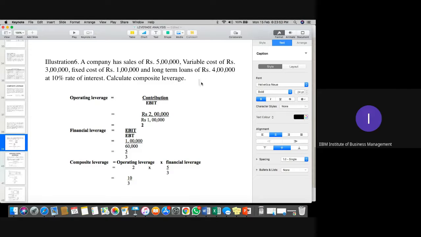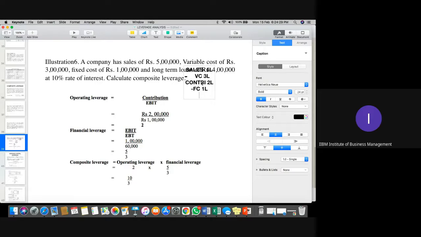You can see sales 5 lakh, less variable cost, which is 3 lakh. It gives you the contribution of 2 lakh. Out of this 2 lakh, we'll subtract fixed cost, which is 1 lakh.